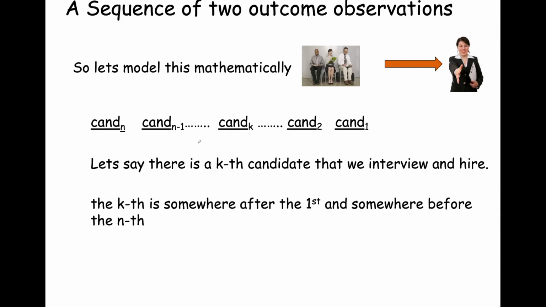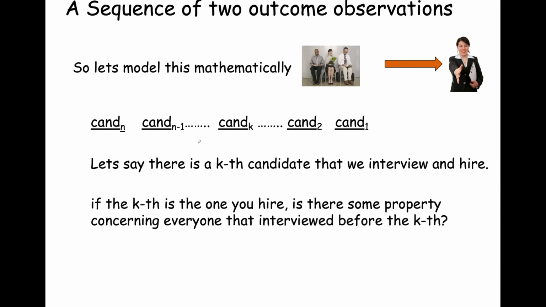So this K is going to define the candidate that we hire, and K is going to be somewhere including or after the first, or including or before the nth candidate in our waiting room. So if the kth is the one that you hire, is there some property associated with everyone who interviewed before the K? Well, if the K is the one to hire and you stop after you hire the K, that means everyone before the K, you said no hire.